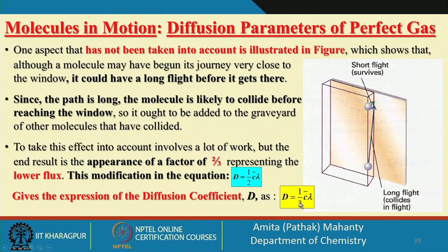So, if I apply a correction factor of 2 by 3 multiplied by whatever flux we have generated, it has been seen that you go closer to the observed value. So, the D value is now 1 by 3, and that is the more acceptable value.